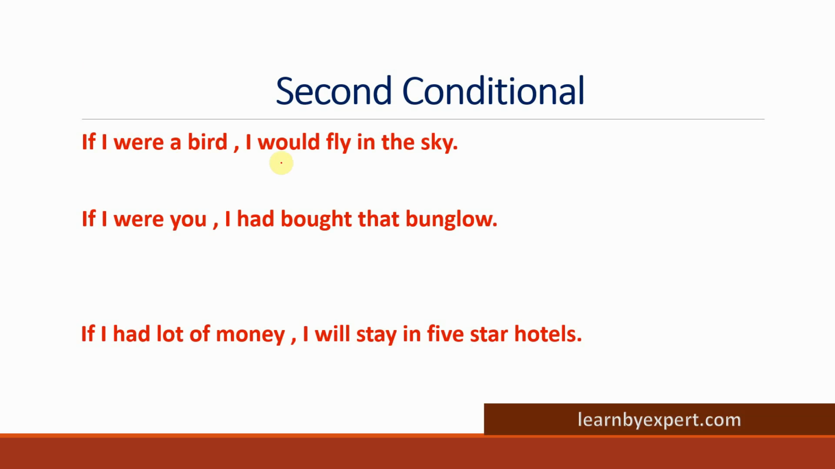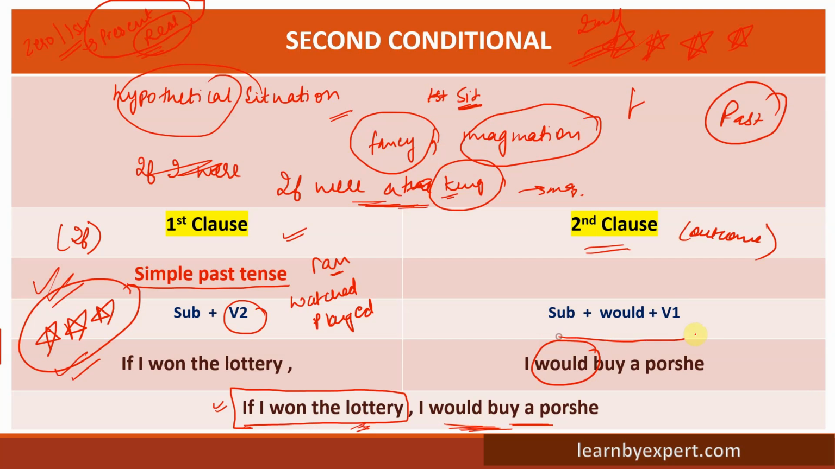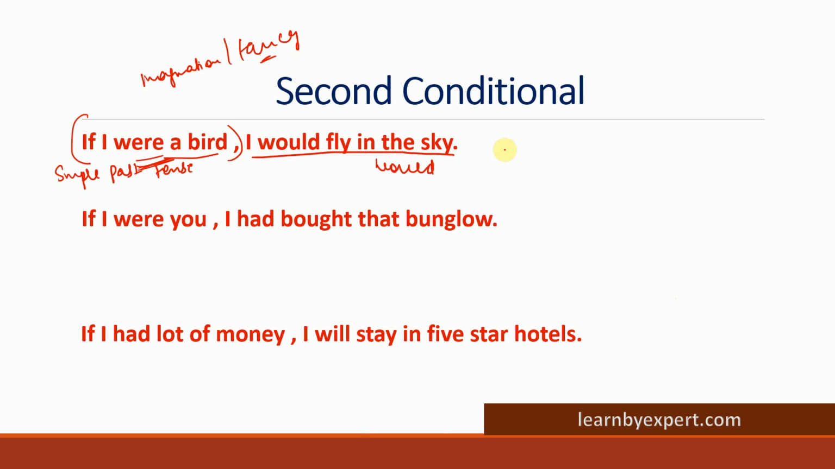Let's look at the example. If I were a bird, I would fly in the sky. Now, if I say if I were a bird, this is the imagination, a kind of fancy. For the fancy, for the imagination, we are referring to the past. So the first sentence will always have simple past tense. And for the second part of the sentence, we will use would. With would, I have told you in the first slide, we always use verb first form.